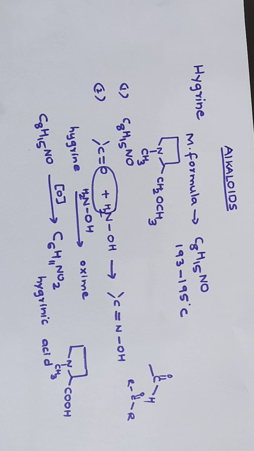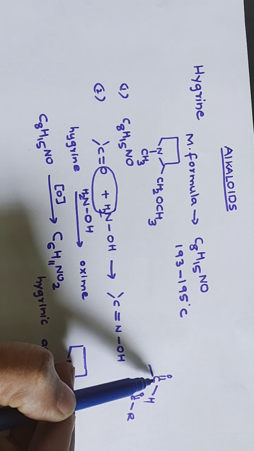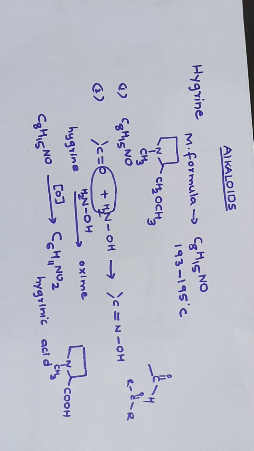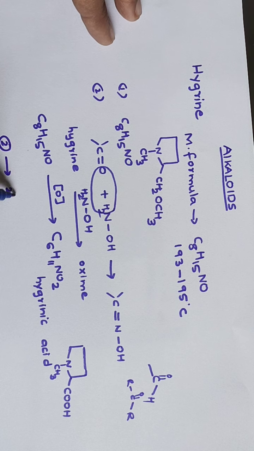One thing you should know is that when aldehydes are oxidized, the number of carbon atoms in the parent molecule is equal to the number of carbon atoms in the product. For example, if I am oxidizing a compound containing 2 carbon atoms, the product will also contain two carbon atoms only if it is an aldehyde.